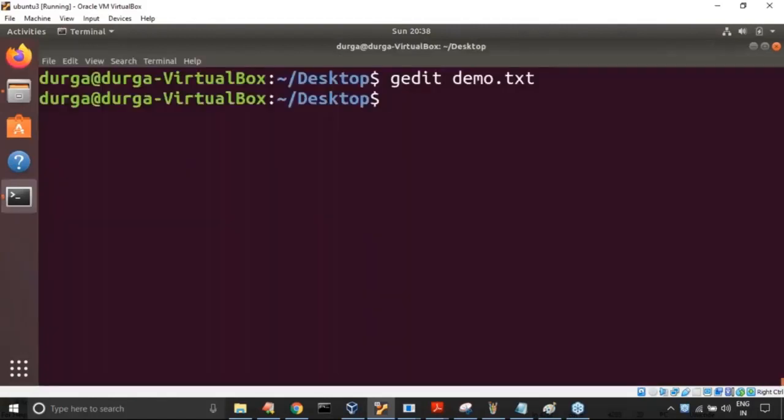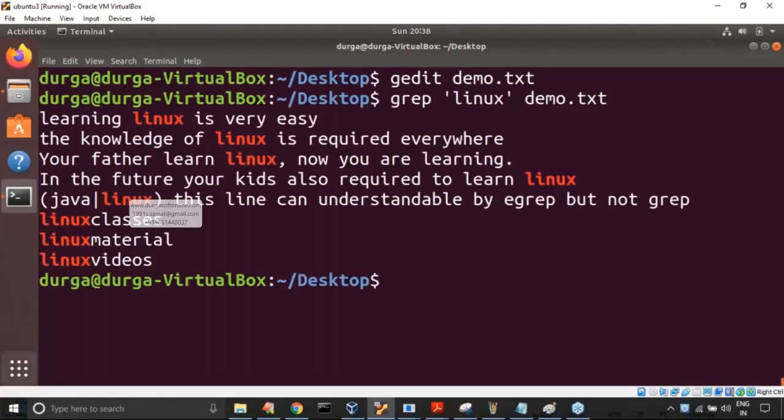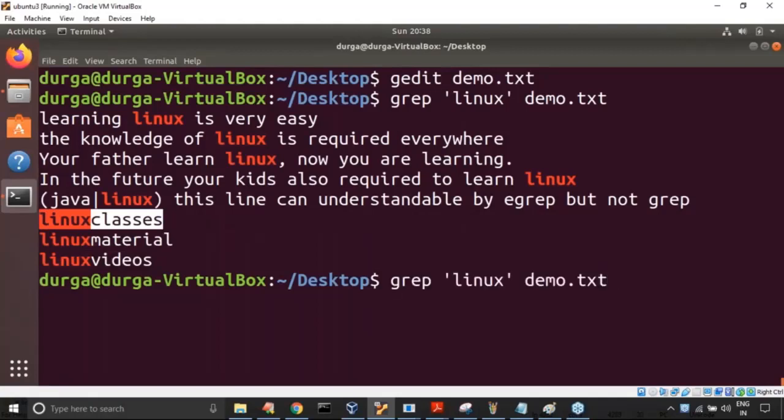Now have a look. What am I taking? grep Linux demo.txt. Can you please confirm, is it going to consider the mixed lines also or not? Yes. Linux classes, Linux material, Linux videos like. But your matched thing should not be part of some other word. I have to search for the independent word.